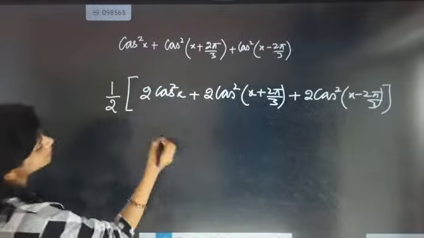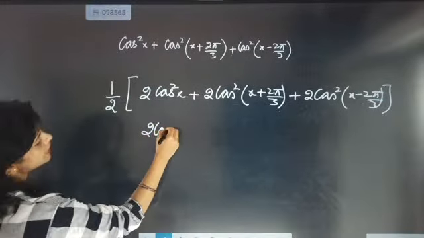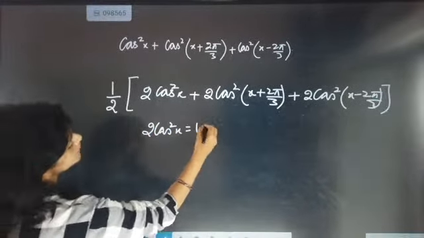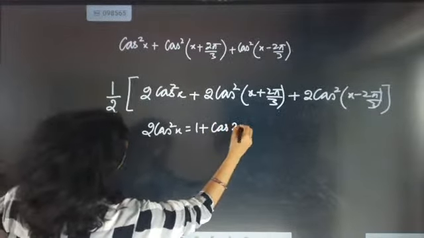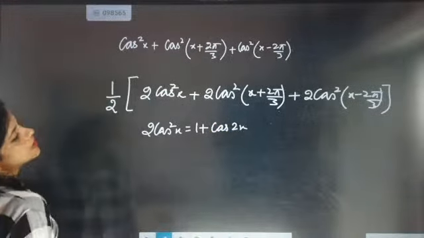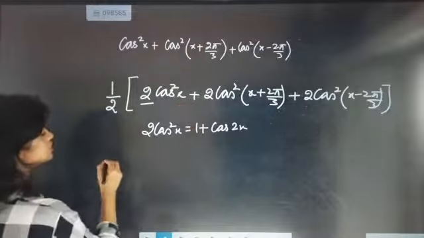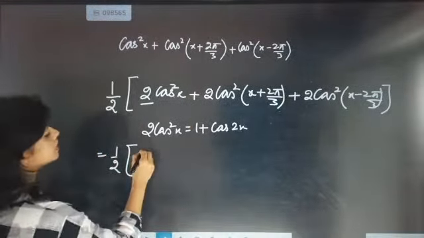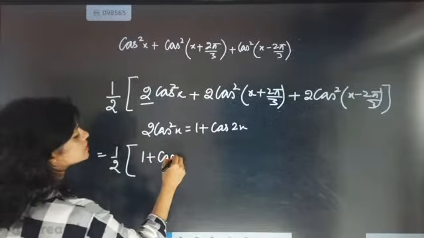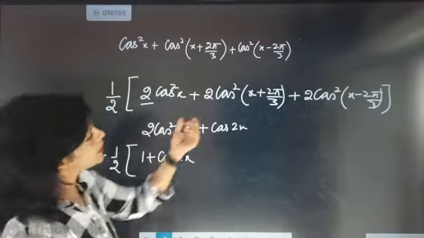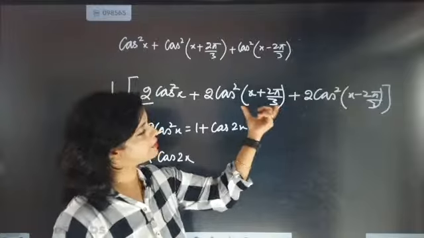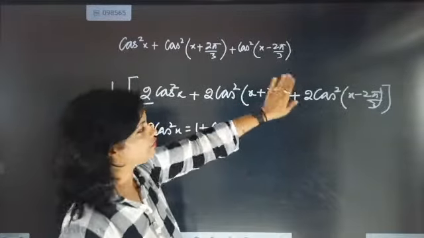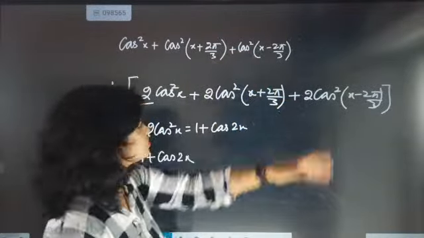Now you know the formula: 2 cos square x equals 1 plus cos 2x. So instead of 2 cos square x, we will write 1 plus cos 2x. Here also, don't get scared by watching this. This is nothing. If you take this as y, you will be able to solve the question.